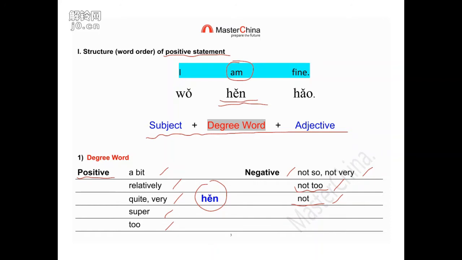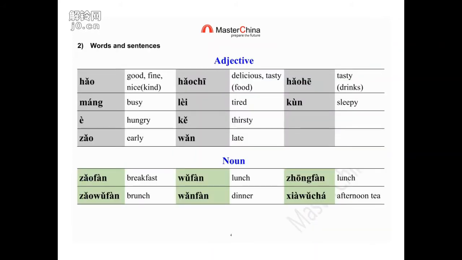Now we should learn more adjectives, then we can practice more expressions. Okay, let's check together. So, adjectives. We already know 好, good, fine, nice. We can even talk about how nice or kind somebody is, their nature or personality. So, same word, 好. Then Chinese people also create some similar expressions, 好吃. 吃 we learned already, it means eat.